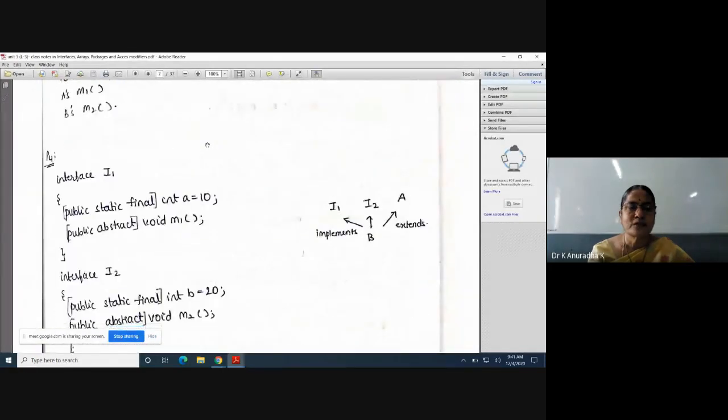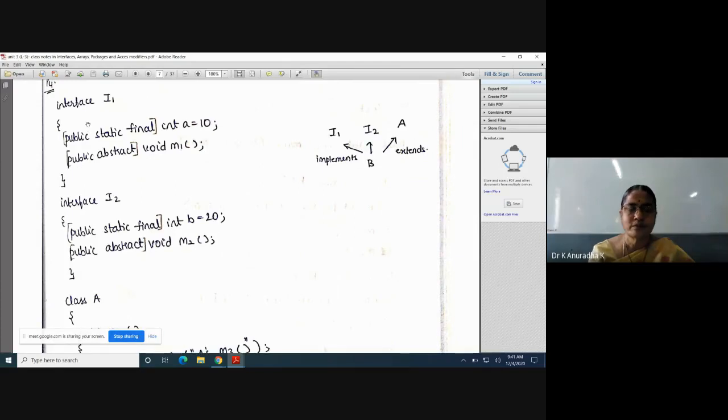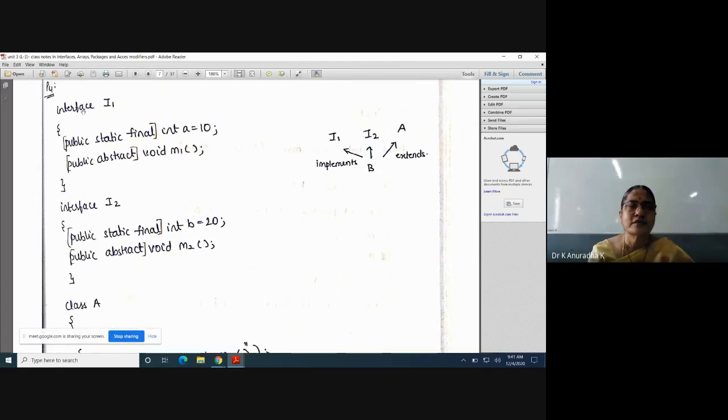Complete all the 7 programs. Now I have to define 2 interfaces in the fourth program. First I define one interface I1, next define one more interface I2, next one class A. After that, take one class B which implements I1, I2 and which extends this A. Okay, this is the figure. If you understand this figure, we can write the program accordingly.